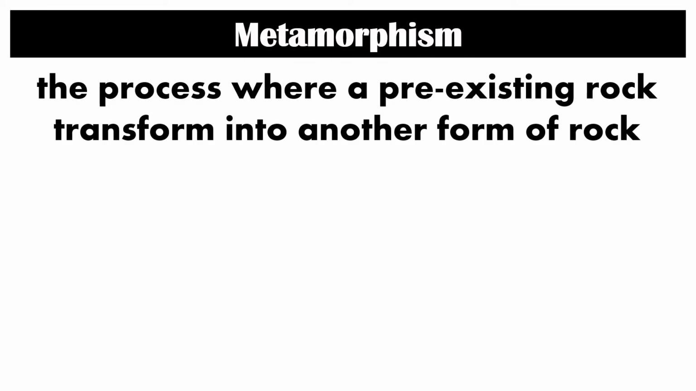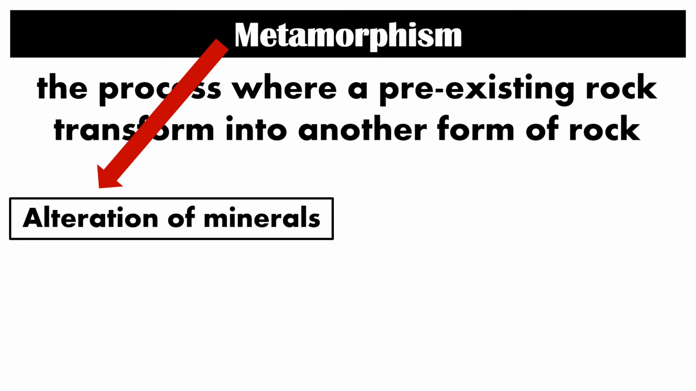Metamorphism is defined as the process where a pre-existing rock transforms into another form of rock, and this transformation is due to the increasing heat and pressure in the Earth's surface or deeper surface. Now, this metamorphism causes the alteration in the composition of the rock. Technically, the minerals are rearranging themselves to form another mineral which will be present in a metamorphic rock.